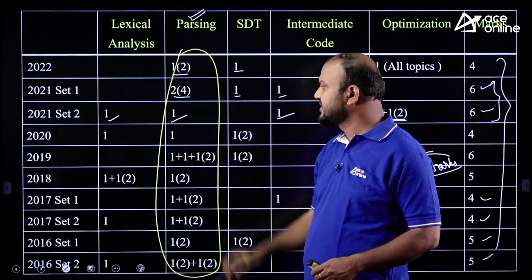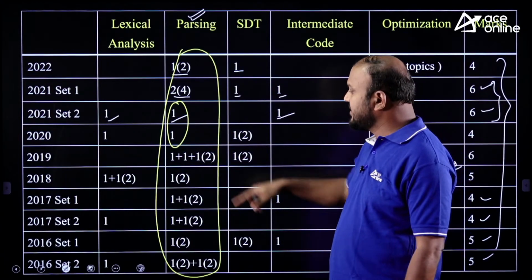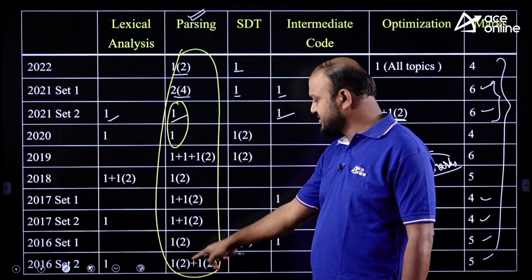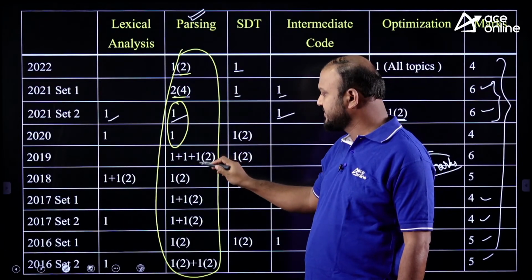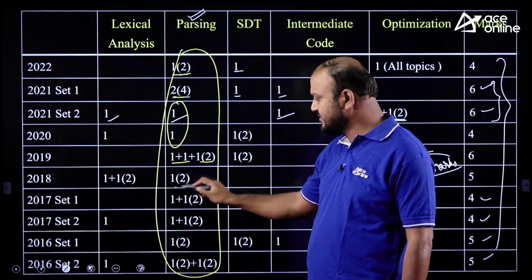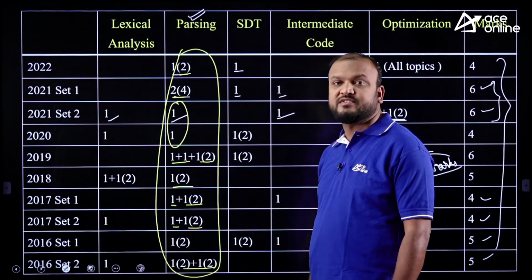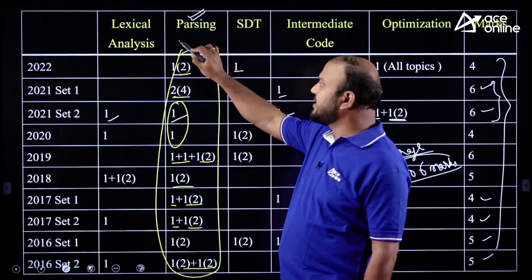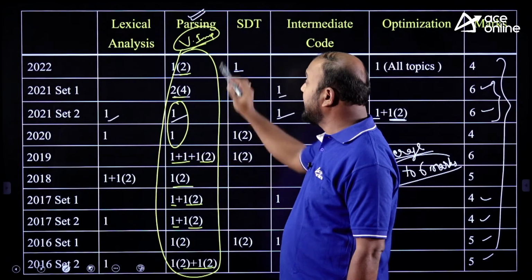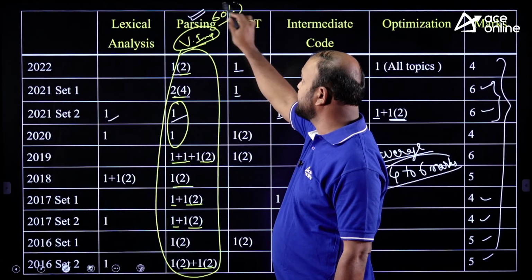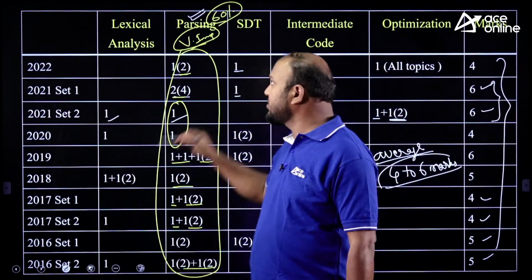You can observe that in the parsing chapter a question comes every time, except in 2021, where there was only a 1 mark question. In all the remaining years, there is a minimum of one 2 marks question. Sometimes one 2 marks, sometimes two 2 marks, one 2 marks and two 1 marks questions, one 2 marks and one 1 mark, and so on. This is undoubtedly a very, very important chapter among all. But this chapter covers 60% of the syllabus and is the big chapter among all the chapters. So focus more on parsing.